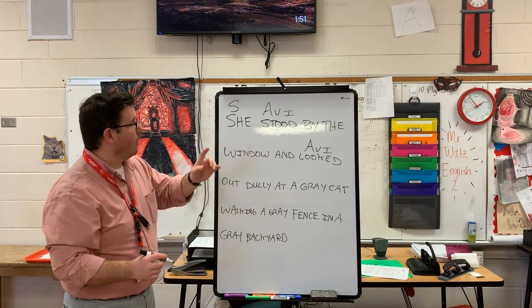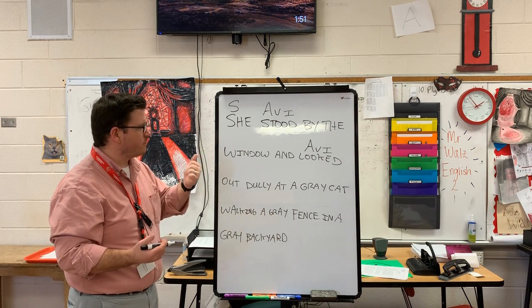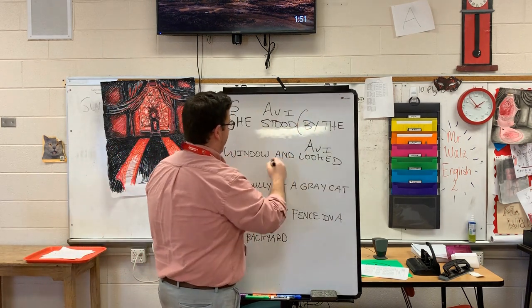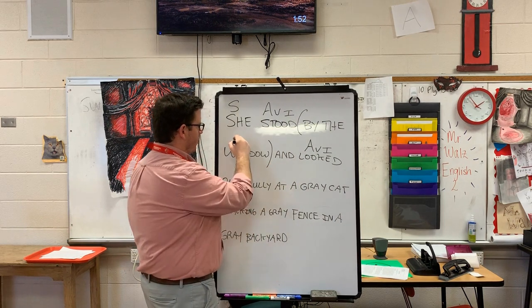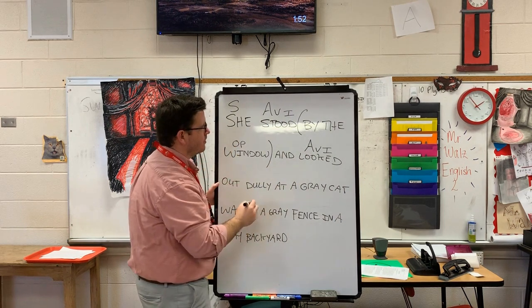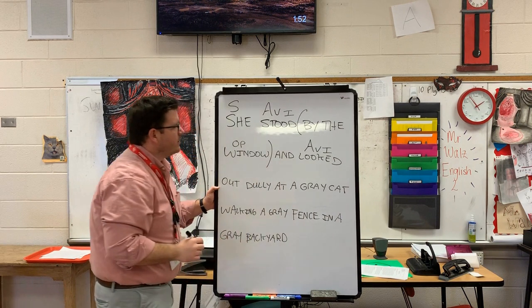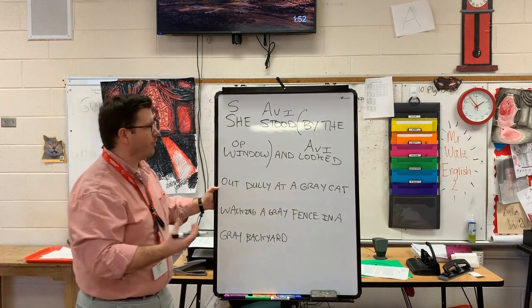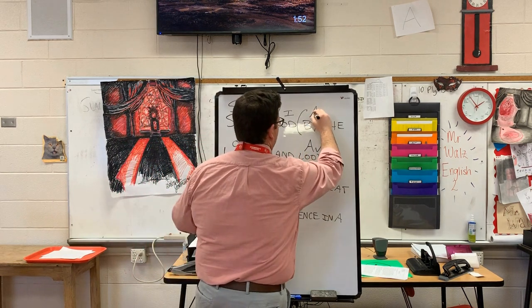Good. Now, let's talk about prepositional phrases. What was the first preposition I identified on Monday? By. Okay, so I've got by the window here, right? Window is my object of the preposition. And this answers the question where she stood, so it's going to be an adverb prepositional phrase.